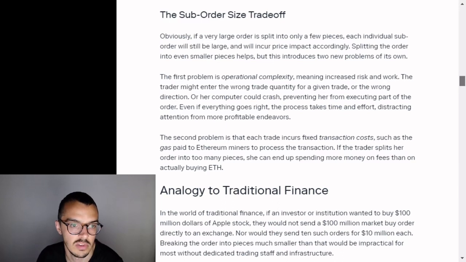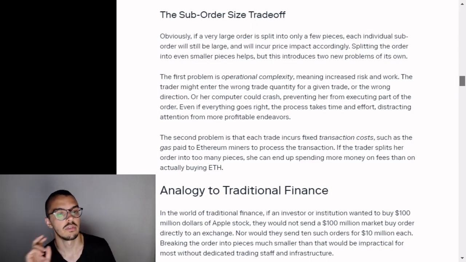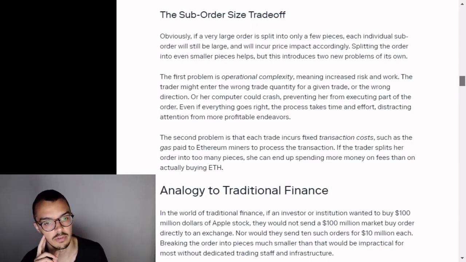The first problem is operational complexity, meaning increased work and risk. The trader might enter the wrong trade quantity for a given trade, or the wrong direction. Her computer could crash, preventing her from executing part of the order. Even if everything goes right, the process takes time and effort, distracting attention from more profitable endeavors.